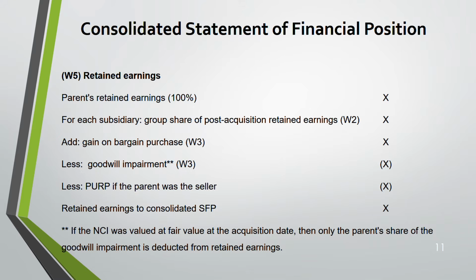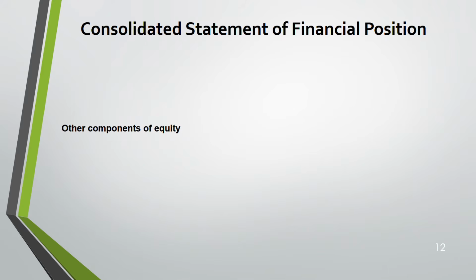Okay, so if NCI, this is for goodwill impairment, that 2 star. If the NCI was valued at fair value at the acquisition date, then only the parent share of the goodwill impairment is deducted from retained earnings. Okay, this is only when NCI is done at fair value. You deduct the parent share of goodwill impairment from retained earnings.